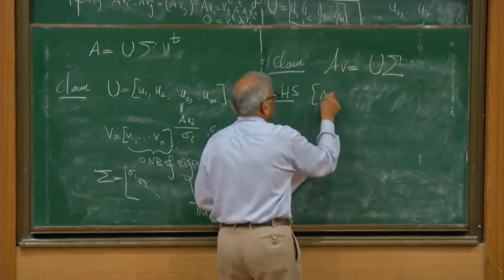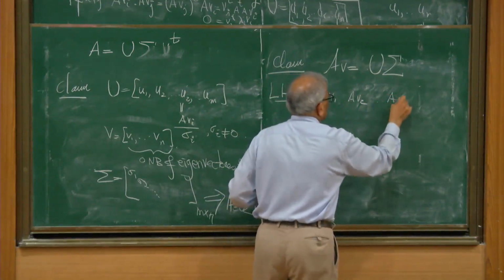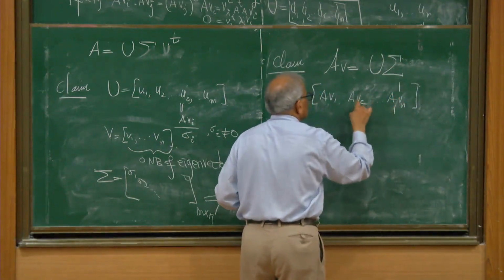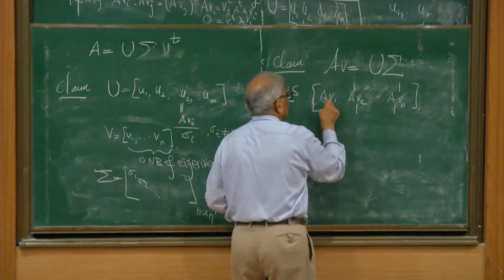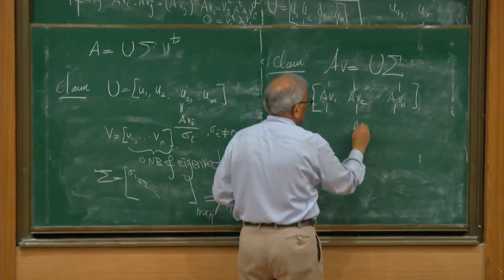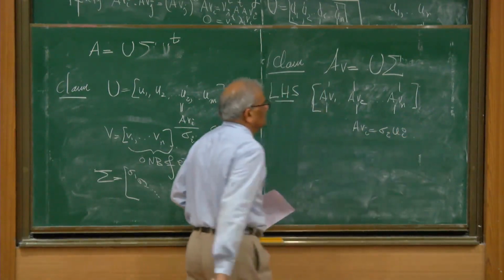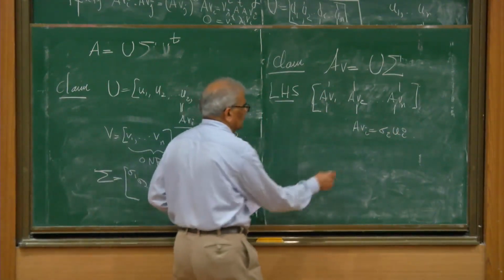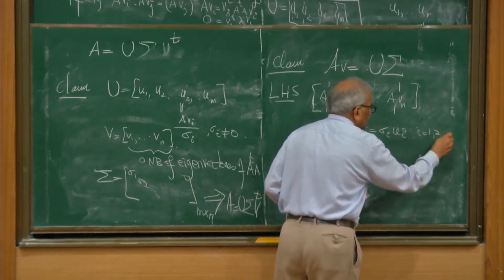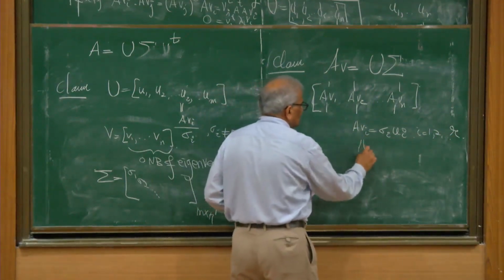These are the column vectors of the matrix on the left hand side. But we know that Avi equals sigma i ui, by construction. This is true for i equal to 1 up to r, and otherwise Avi is 0.